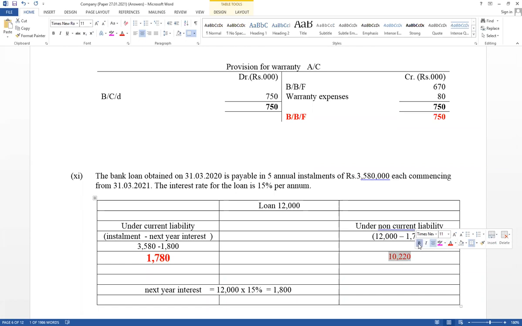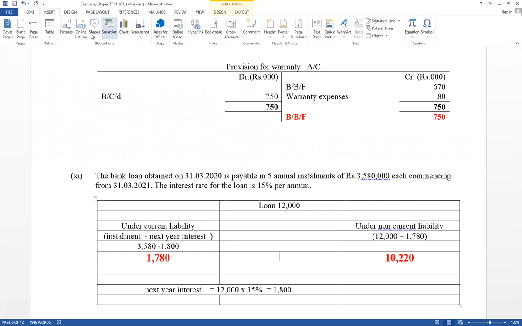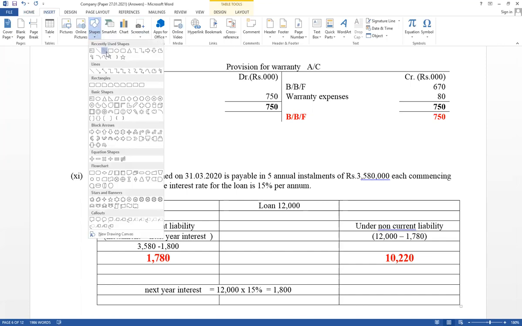Think about the loan also; it should be disclosed separately. Loan interest did not become an expense during the current period. The reason is the loan was obtained at the end of the year. Therefore, this is the way you have to disclose a loan under current liability as well as under non-current liability.